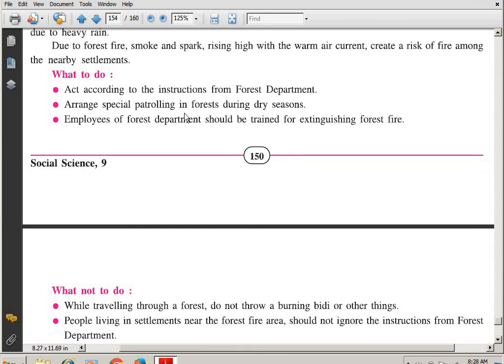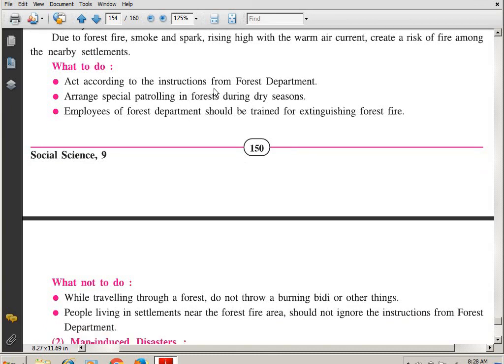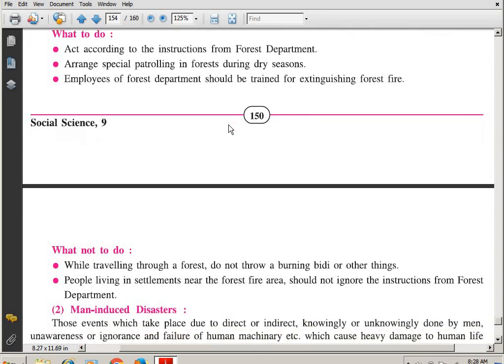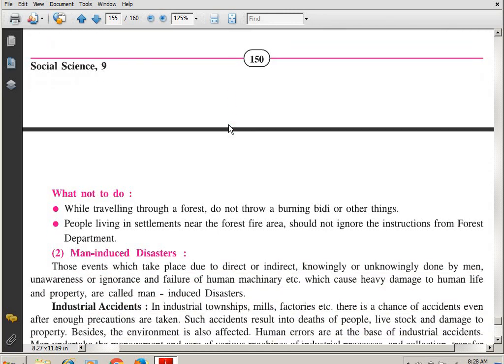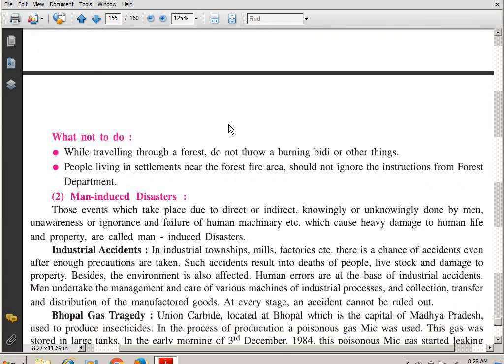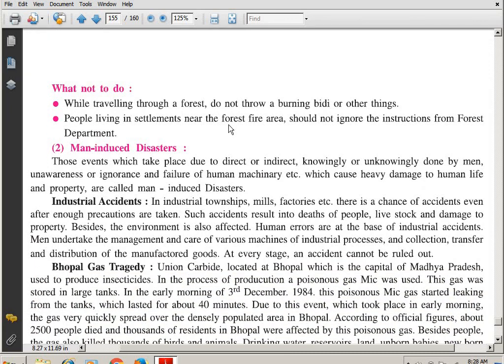Now, what is to be done when the fire takes place in the forest? Act according to the instructions from the forest department. Inform the forest department and act accordingly. Arrange special patrolling in forest during dry seasons, where it can help. Employees of the forest department should be trained for extinguishing forest fire. Those who are working in the forest department should be trained in how such a fire is to be taken care of.